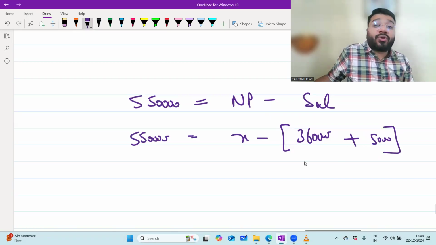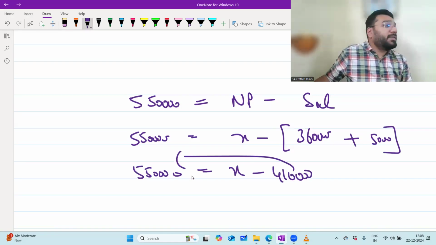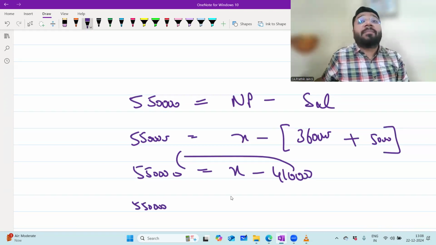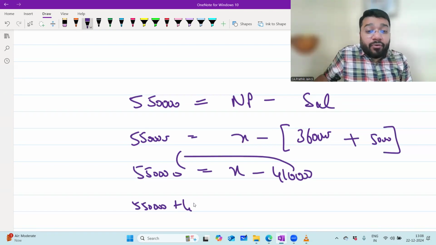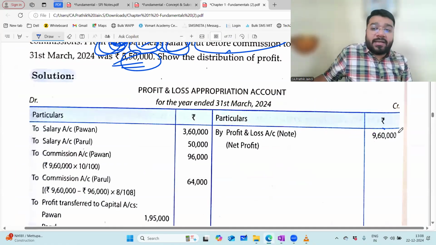360 plus 50. So how much total does it become? 4,10,000. So 5,50,000 is equal to X minus 4,10,000. Take this minus 4,10,000 to the other side. 5,50,000 minus 4,10,000 when it comes to the other side becomes plus 4,10,000. So what is my X? 9,60,000. This is the net profit that is coming from the P&L account.